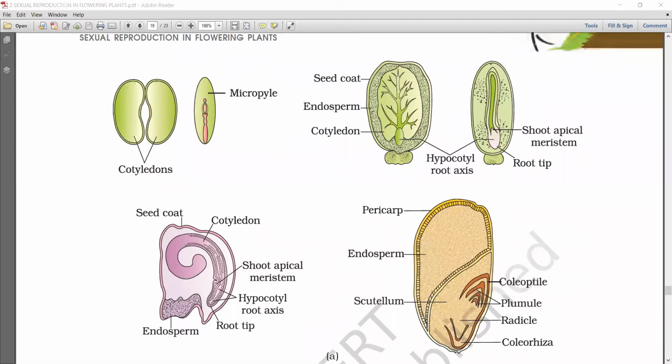Next point: cotyledons are fleshy and full of reserve food.